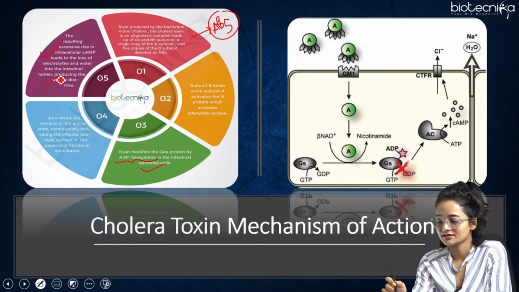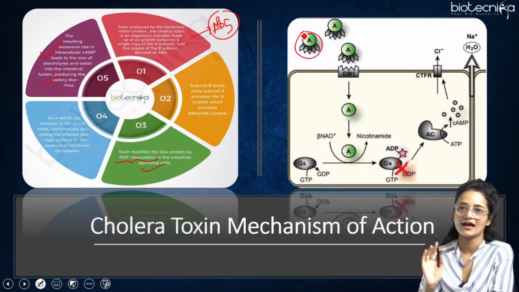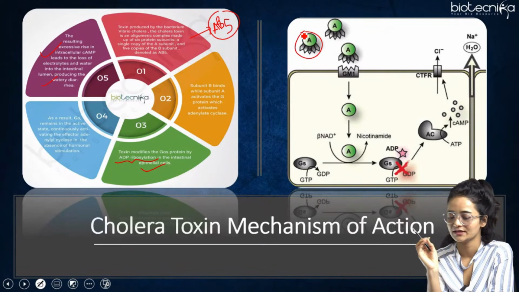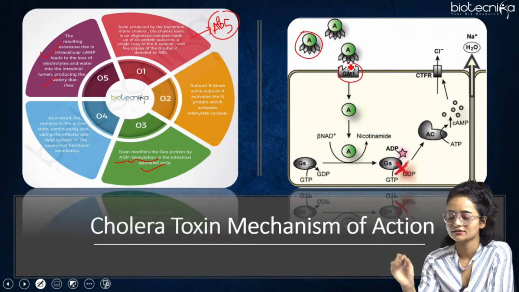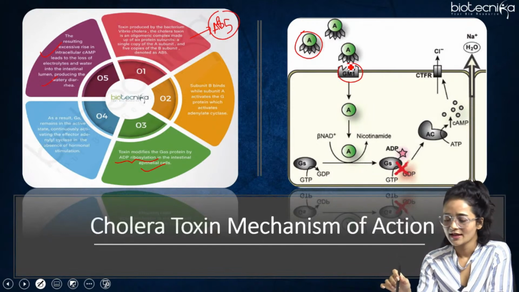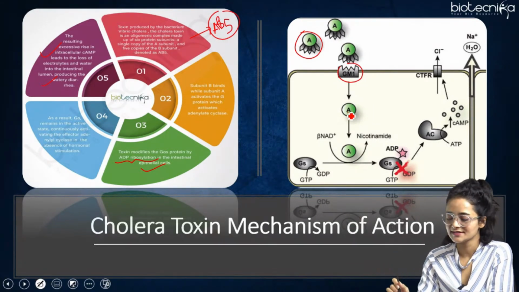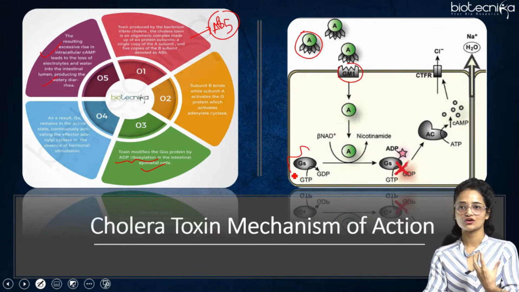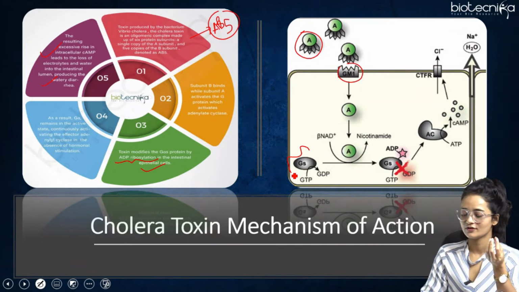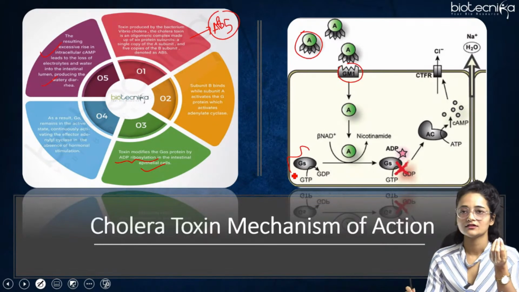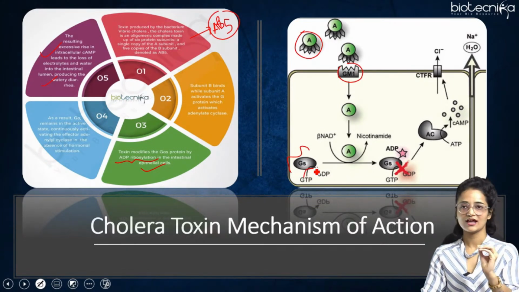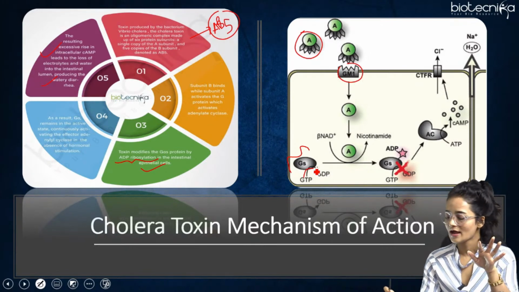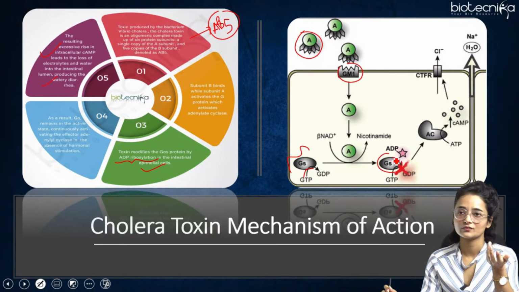So here in the figure, it says that, as we know, the cholera toxin has two subunits, A and B. The B subunit binds to the GPCR receptor and provides a passage for the A subunit. The A subunit does a conformational change or modifies the G alpha subunit. When the toxin is there, the GTP is not removed from the G alpha. It keeps binding to G alpha continuously.